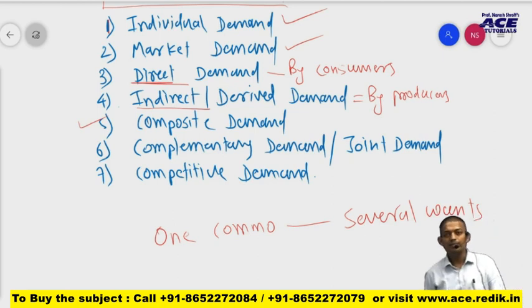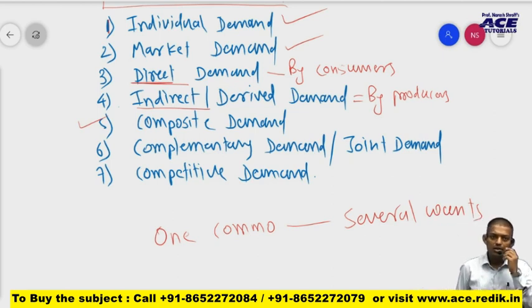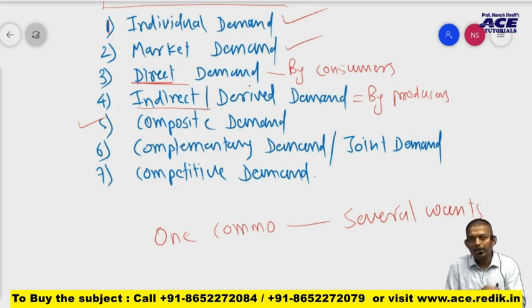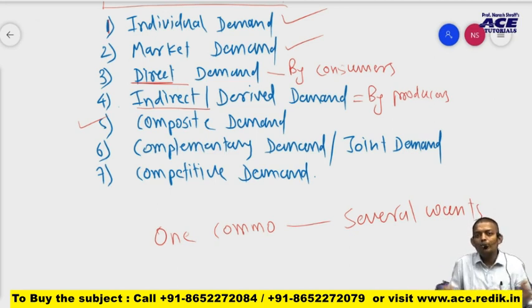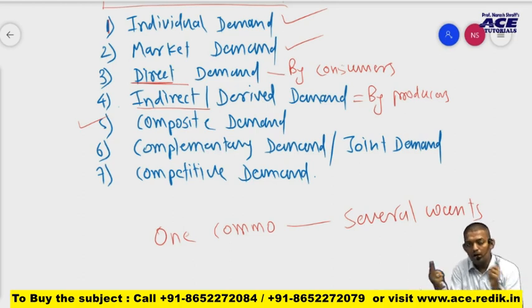Is that clear? Of course, composite demand. So what is composite demand? When a single commodity is demanded to satisfy several or multiple wants. Clear? Moving up. Complementary goods. It is exactly opposite. In composite demand, what did we do? We bought one commodity to satisfy several wants. In this example, it is reverse.